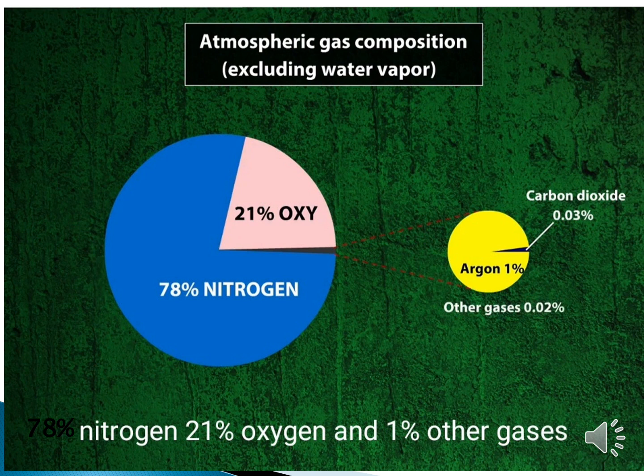Okay, so the atmosphere contains 78% nitrogen and 21% oxygen and 1% other gases. So the atmosphere is very useful for us. The atmosphere helps us to retain the evaporated water and condenses it to form clouds.